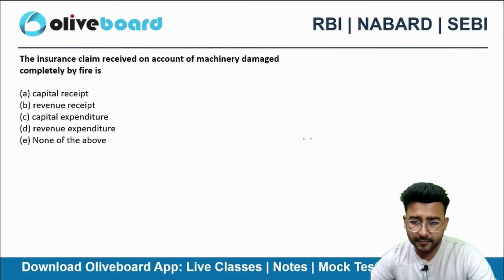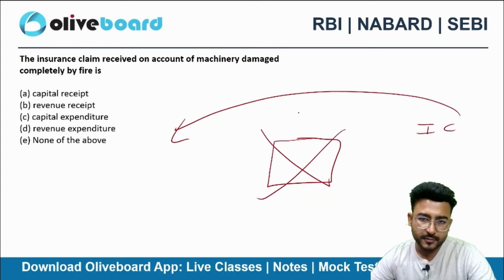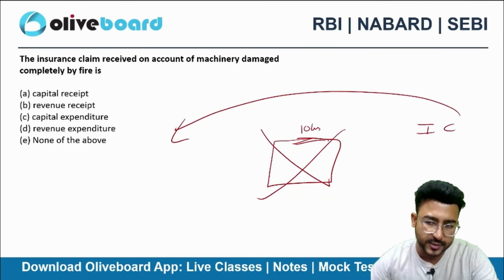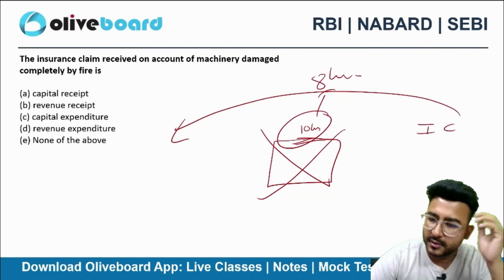Let's suppose this machinery was worth 10 lakh rupees, so it was insured. So the insurance company paid me some amount of 8 lakh rupees, for example.